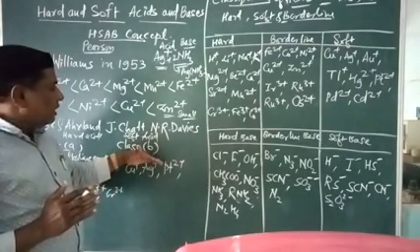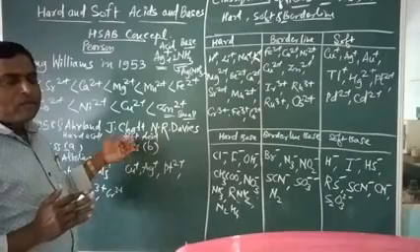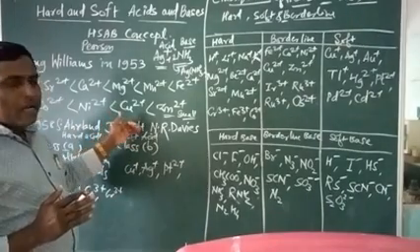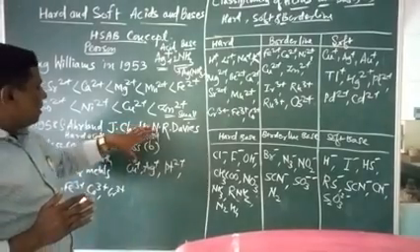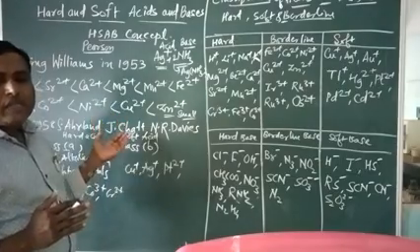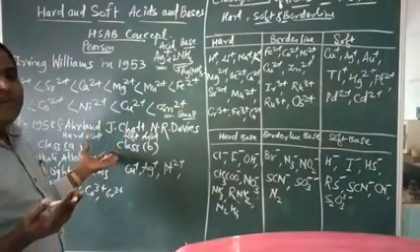Small charge, large size: these are the ideas concerned with class B, which are called soft acids. Now in this way, class A and class B are taken as concerned to acids, and also class A and class B for the bases.